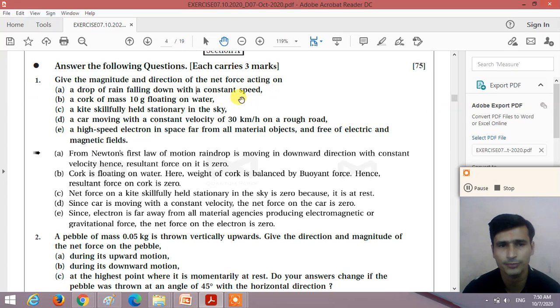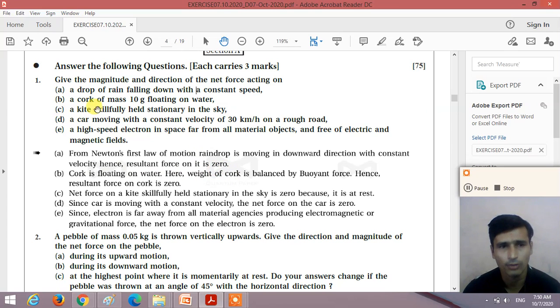So the answer to this first question: the magnitude of the net force on a drop of rain falling down with a constant speed is zero. Why? Because the drop of rain is moving in a downward direction with a constant speed, or we can say constant velocity, so from Newton's first law of motion the resultant force on it is zero.